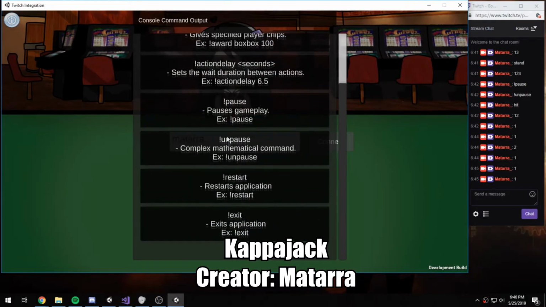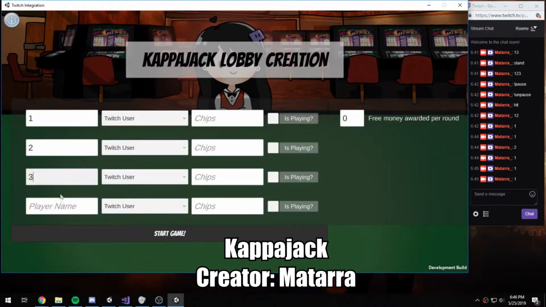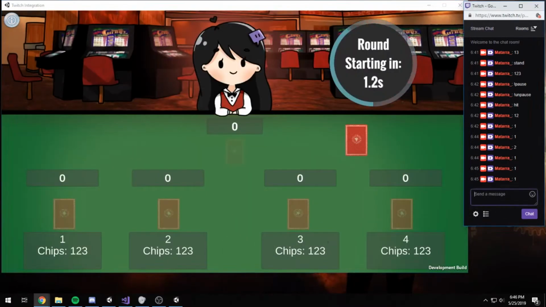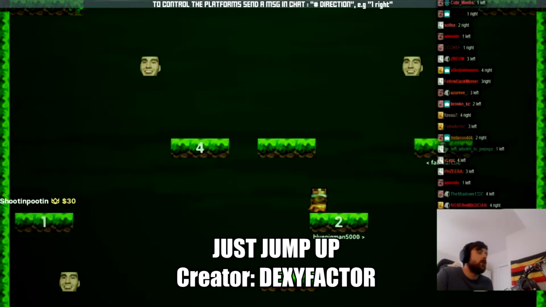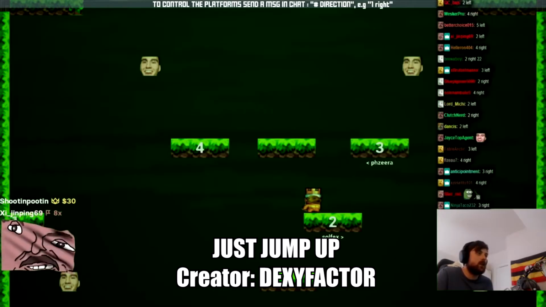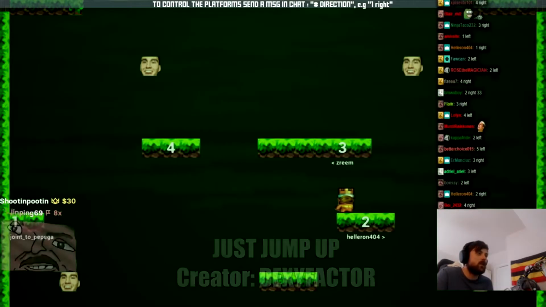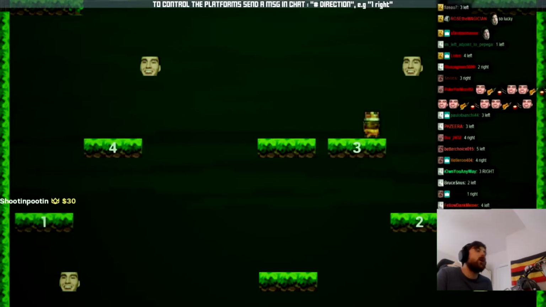I remember seeing some other Twitch interactive games like Kappajack, where people could play blackjack with their Twitch chat, as well as other community-made games where people could play platformers and communicate in the Twitch chat, and it would affect the game that they see on screen. I thought people would troll or try to mess up the streamer playing the game, but almost every time everyone banded together immediately, showing that they actually want to have fun and play the game that they see on screen.